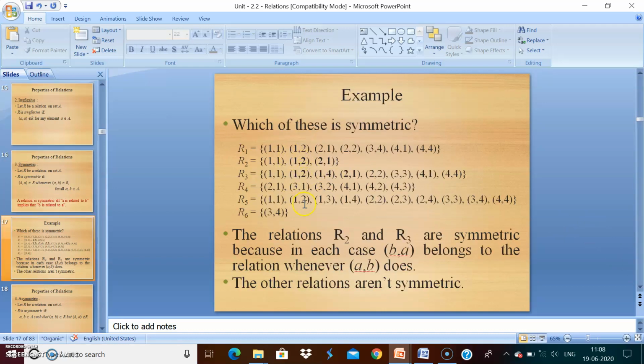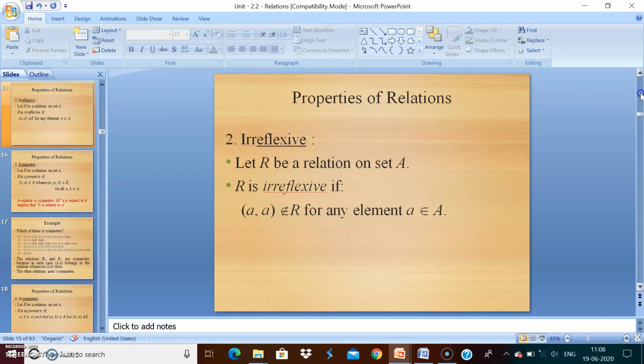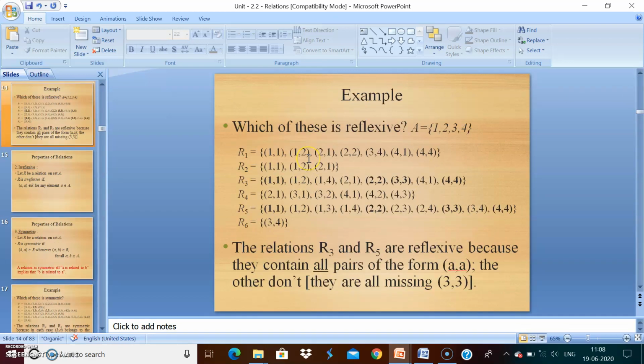Here, which one is irreflexive? (1,1), (2,2), (3,3) not there. Therefore R1 is irreflexive. R2 irreflexive. Okay. (1,1) available, (2,2) available, (3,3) available, (4,4) available, therefore R3 is not. R4, (1,1) not there. Therefore R4 is irreflexive. R6. Here R1, R2, R4, R6 are irreflexive.